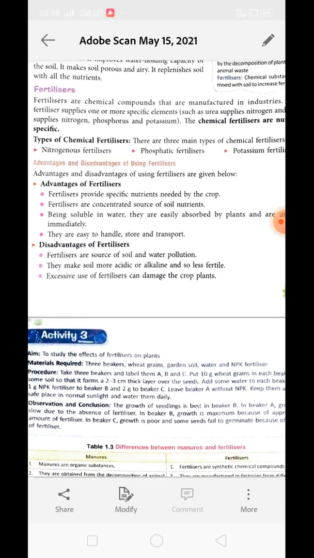For example, if your field is lacking nitrogen, you will go to the market, you will buy urea, you will apply the urea in the field, and your field will get rich with nitrogen. The next is fertilizers are concentrated sources of soil nutrients, meaning they have a very high amount of these nutrients, so they should be applied in very tiny amounts.